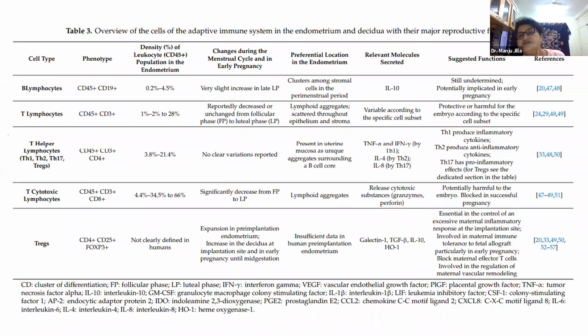Th1 produces inflammatory cytokines, that is, they will try and reject the embryo. Th2 produces anti-inflammatory cytokines. Th17 produces pro-inflammatory cytokines, that is, proteins which will damage the cyto and the syncytial trophoblasts. The cytotoxic T lymphocytes are really bad. They are potentially harmful for the embryo, and they block a successful pregnancy. T regulatory cells are CD4 and CD25, and FOXP3 is a transcription factor present in the T regulatory cells.